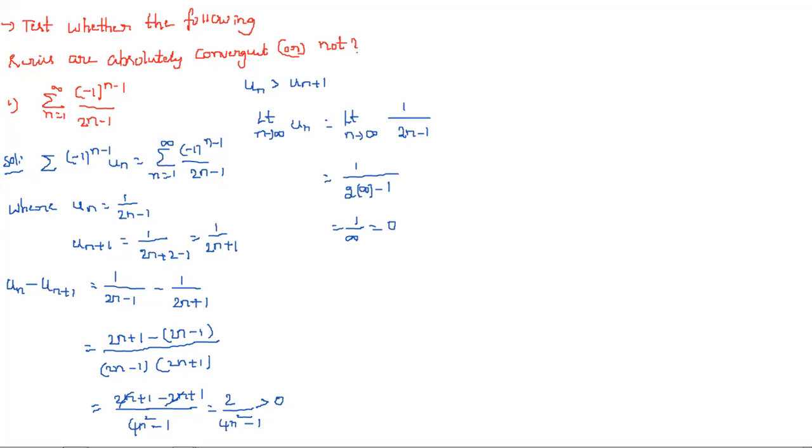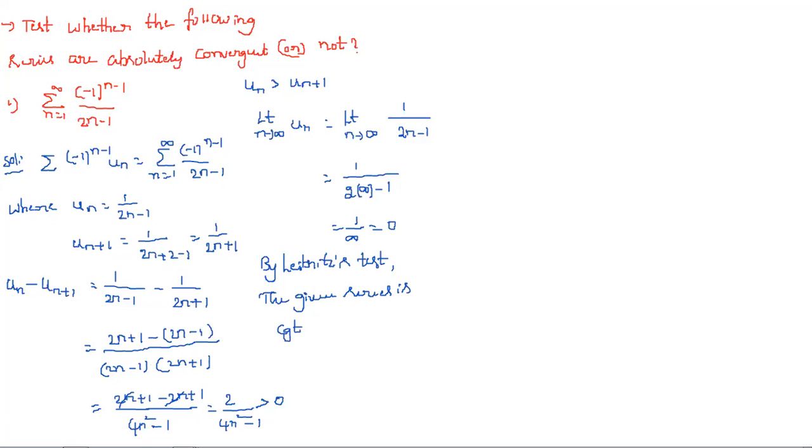So simply, two conditions are satisfied. For that, we can write, by Leibniz's test, the given series is convergent. As per Leibniz's, this is convergent.